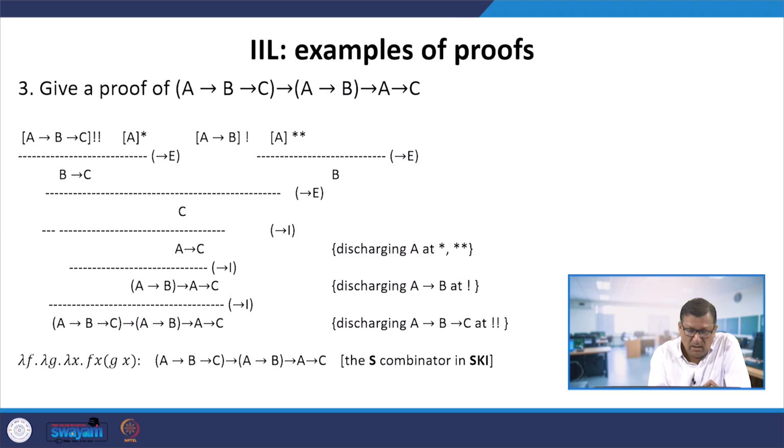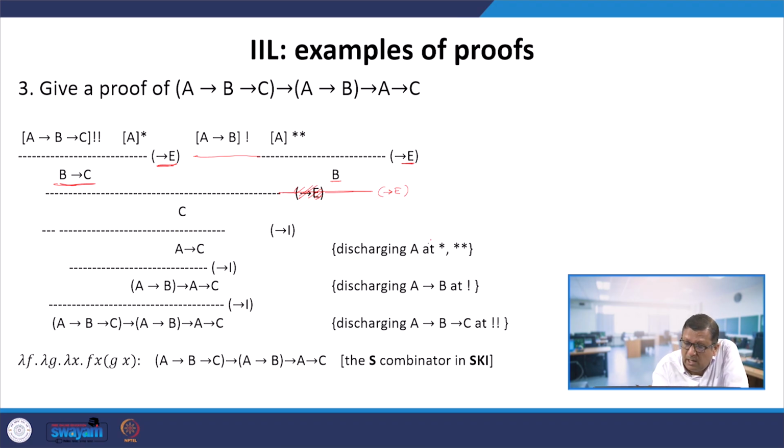See here, we assume A implies B implies C, and we are assuming A, we are applying arrow E. So we get B arrow C. We also assume this part, A implies B and A. So we get B here. Again arrow E is applied. Now again arrow E is applied to B and B arrow C. Actually, we have to write this this way, this is 1. So arrow E, then we get C.